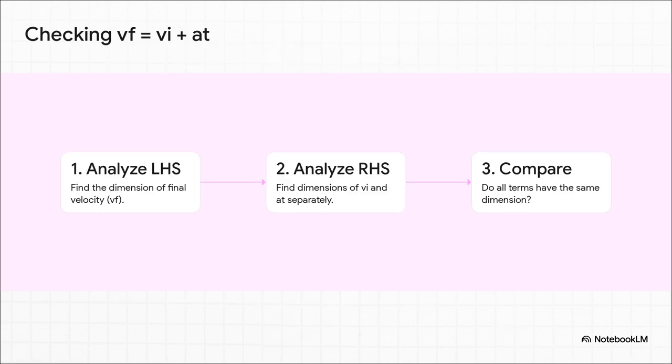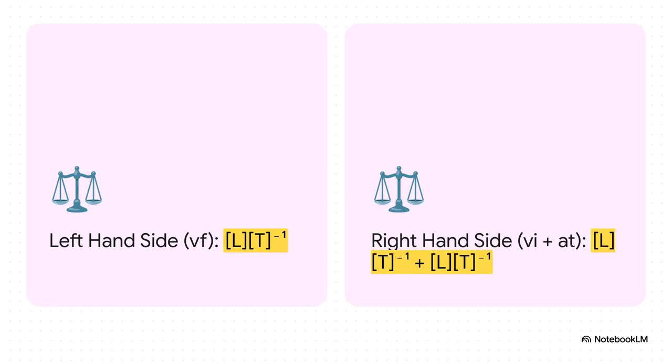Okay, let's get our hands dirty. We're going to take a look at a classic from first-year physics. Final velocity equals initial velocity plus acceleration times time. We're going to follow a really simple 3-step process to check its dimensional grammar. Let's break this down. On the left side, we have final velocity. We already know its dimension is LT^-1. Easy enough. Now on the right side, the first term is initial velocity, which is of course also LT^-1. Then we have acceleration, LT^-2, multiplied by time, T.